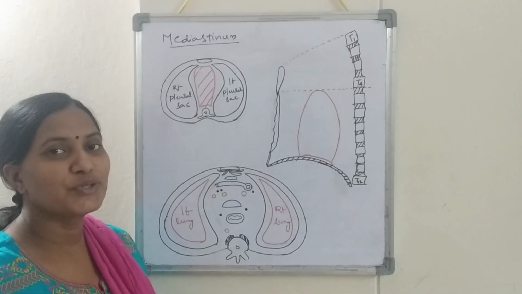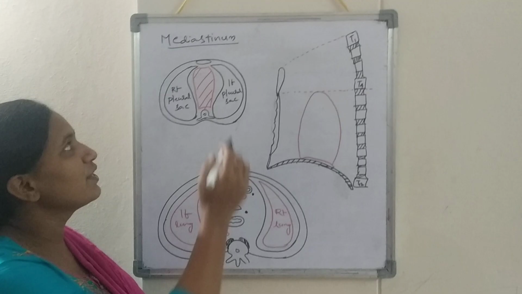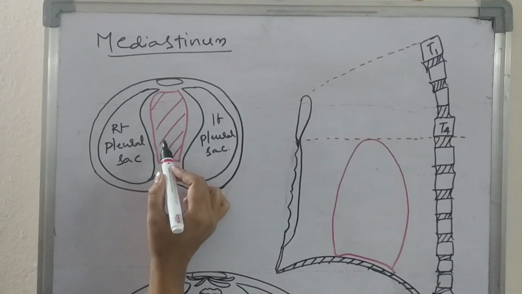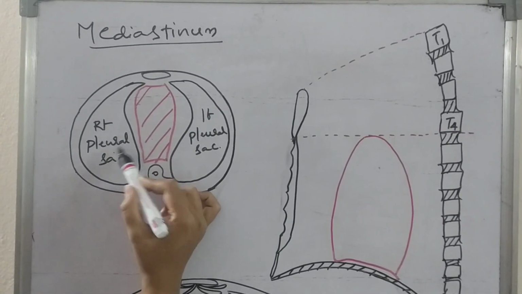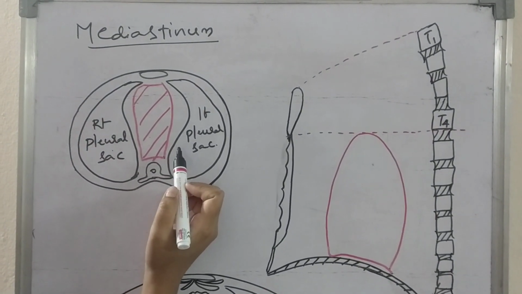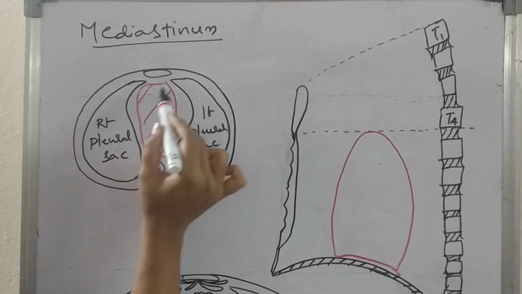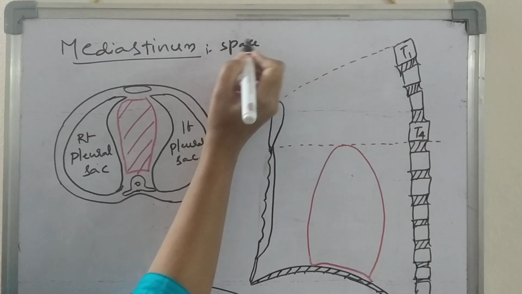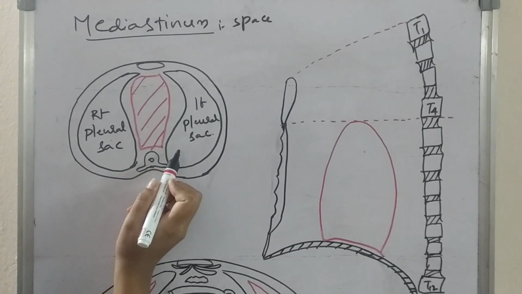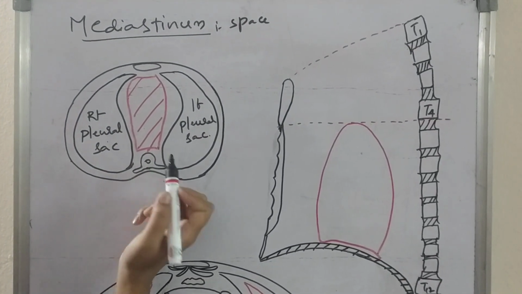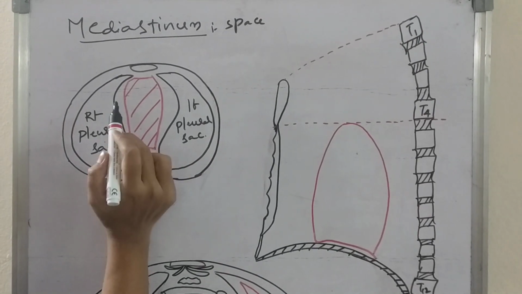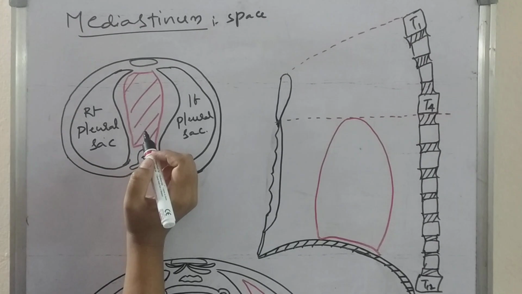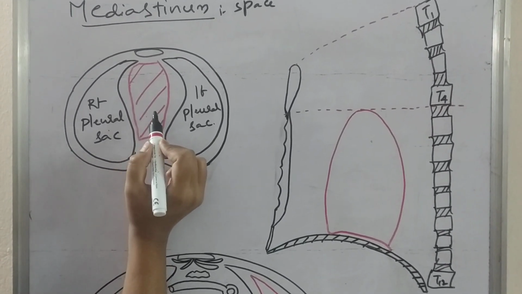Hello everyone. Today's topic is the mediastinum. The mediastinum is the space which is present between the right and left pleural sacs. It mainly consists of the main important viscera of the thorax.